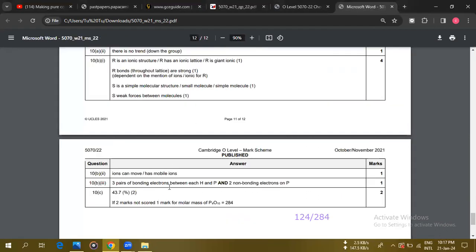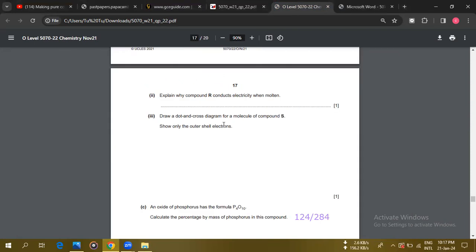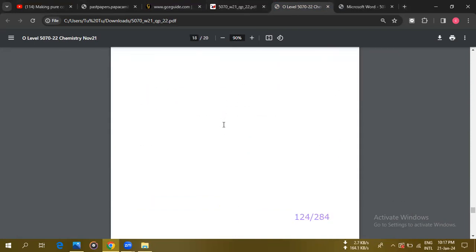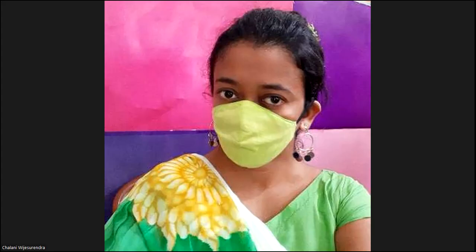Why is it? Because the molar mass of phosphorus oxide is 284, and there are 4 phosphorus atoms. One phosphorus atom is 31. 31 times 4 is 124, right? 124 divided by 284 multiplied by 100. So you get 43.7. I think that's the calculation. That's all, and then we are going to finish, okay? All right. Okay. Stop recording.